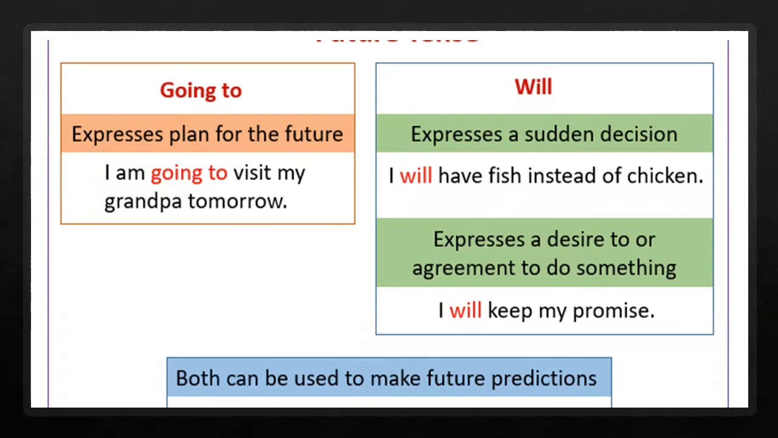Will is used to express desire or agreement to do something. It expresses sudden decisions, the decisions that are made right at the moment of talking. So, are you clear about the difference between going to and will? We use both of them for future tense, but going to is used to express planning for future. Will expresses sudden decisions. Both going to and will can be used to make future predictions.